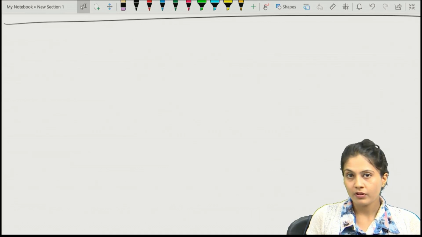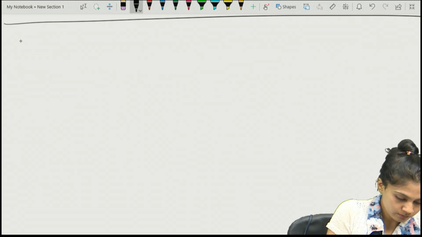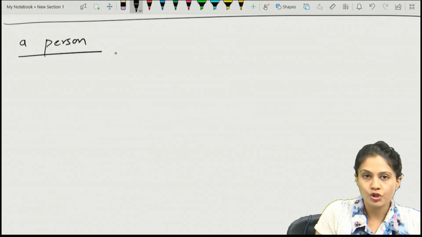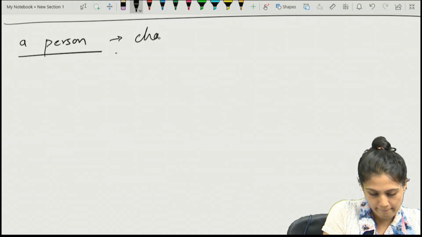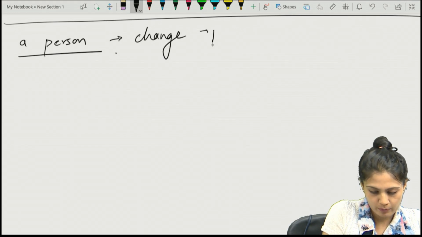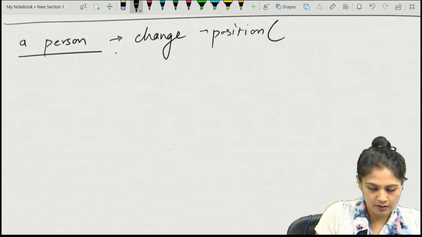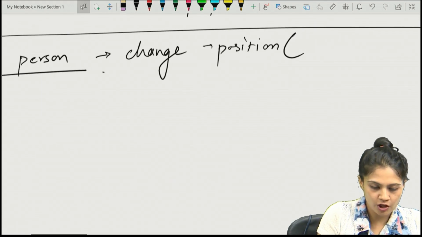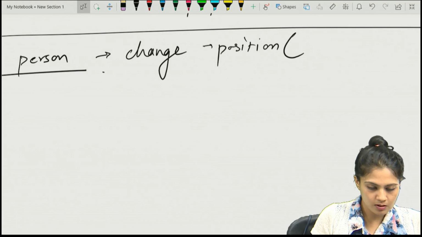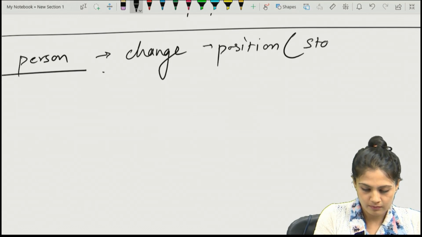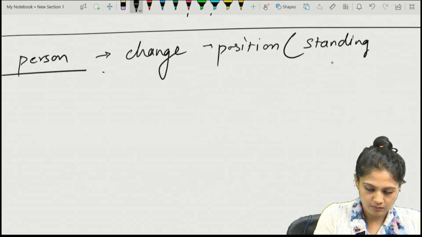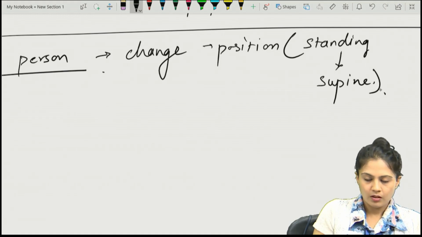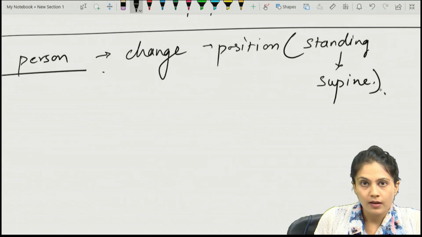Remember, whenever a person changes position, in our question, what is the change? From standing to supine, right? And they ask what changes occur over there.